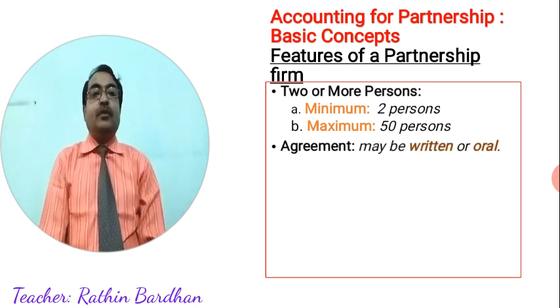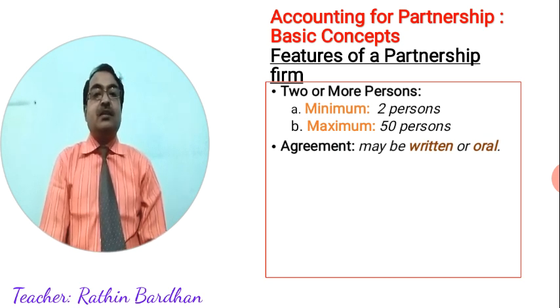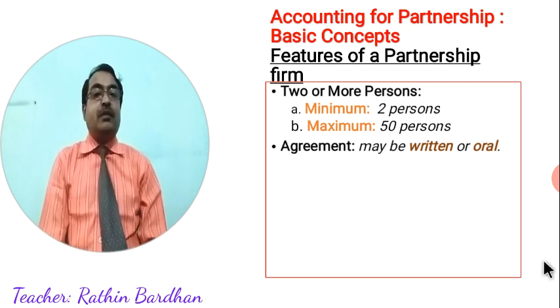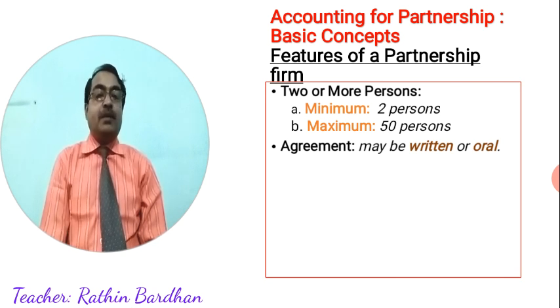Second, an important point, in case of a partnership firm, there should be an agreement between partners. That agreement is called a deed, partnership deed, or partnership agreement. It might be written or oral. In case of written, it might be registered. Otherwise, the agreement should be based on mutual consent, and it might be written or oral.